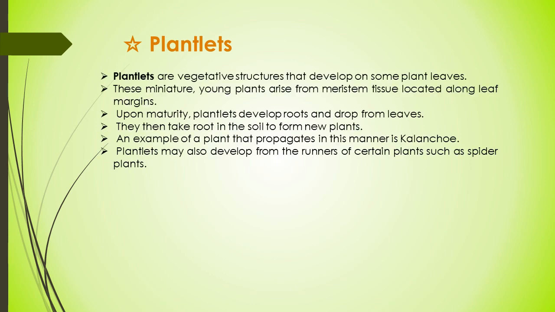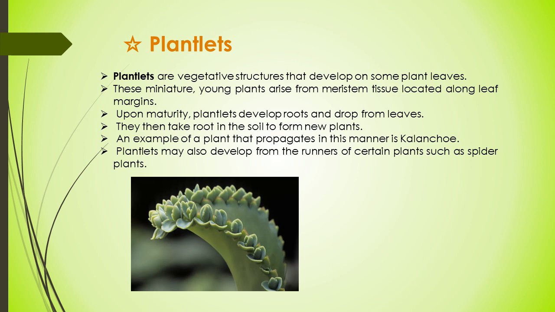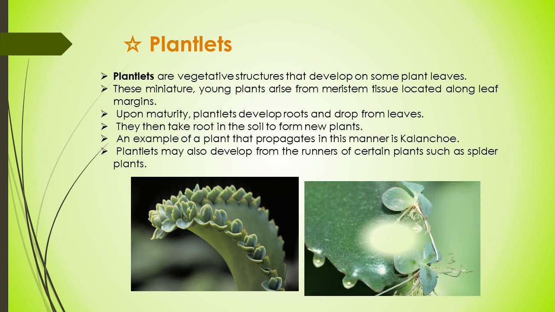Plantlets. Plantlets are vegetative structures that develop on some plant leaves. These miniature young plants arise from meristem tissues located along leaf margins. Upon maturity, plantlets develop roots and drop from the leaves. They then take root in the soil to form new plants. An example of a plant that propagates in this manner is Kalanchoe, or mother of thousands. Plantlets may also develop from the runners of certain plants such as spider plants.